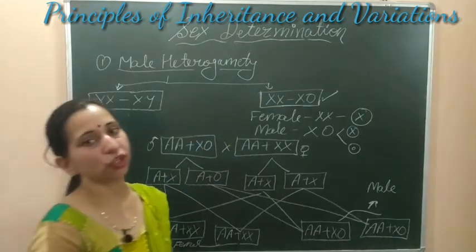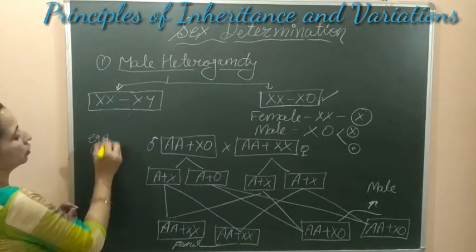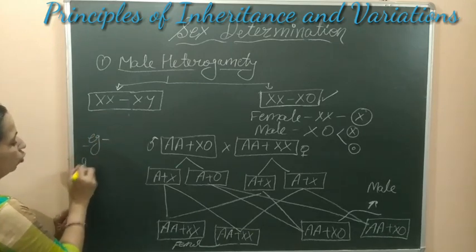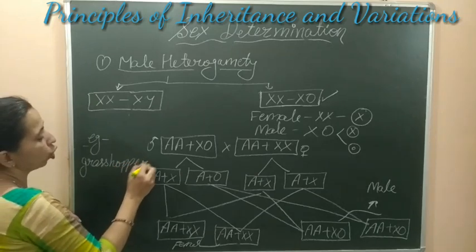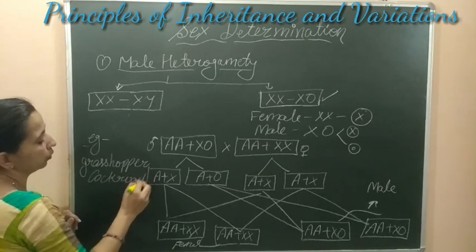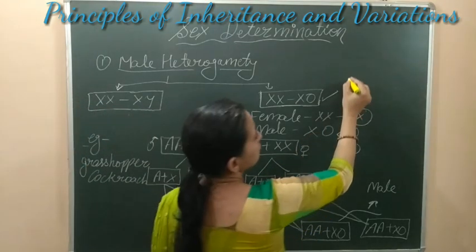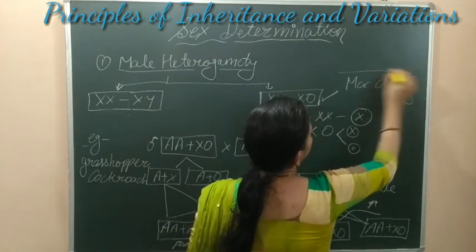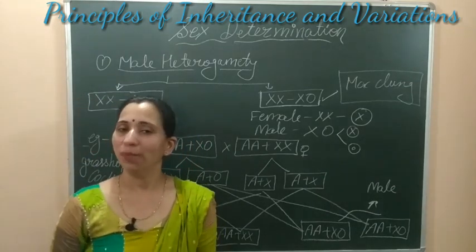The example of this XX or XO type heterogamety is the grasshopper and the cockroach. Cockroach can also be the example of this type of heterogamety. And this type of heterogamety was discovered by McClung. The scientist who discovered this XX or XO type heterogamety was McClung.